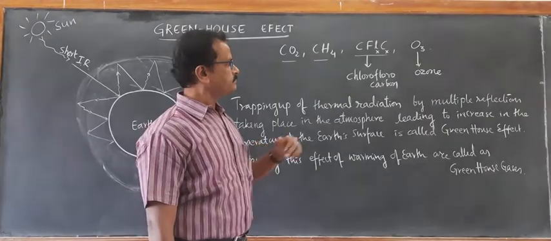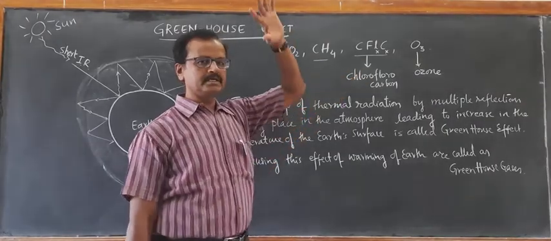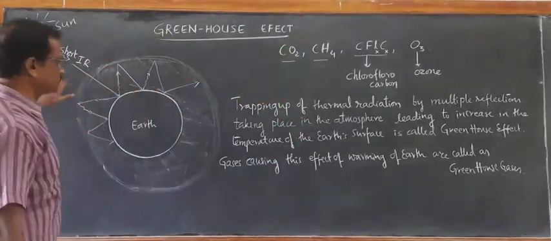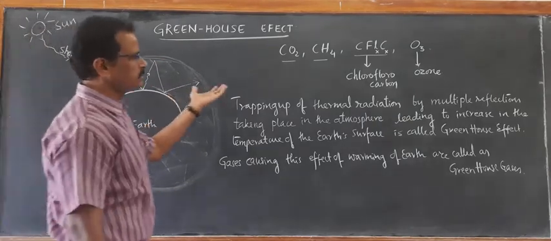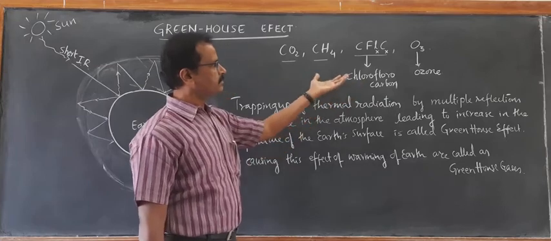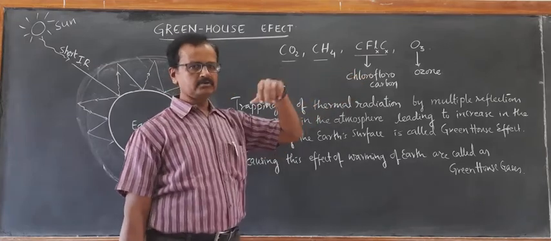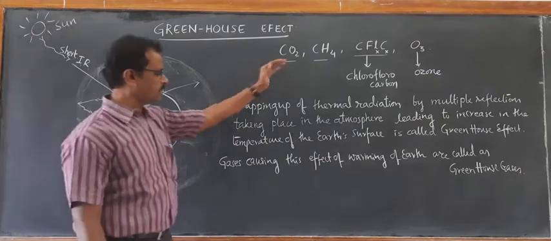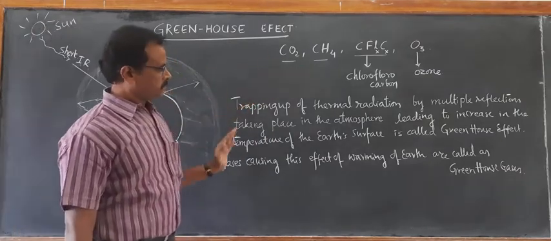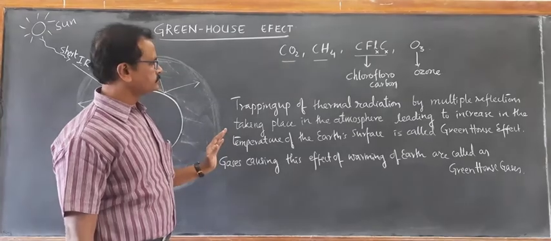Okay, and the ozone which is present in the troposphere will also be absorbing the radiation and reflecting the radiation. So these are called the greenhouse gases.